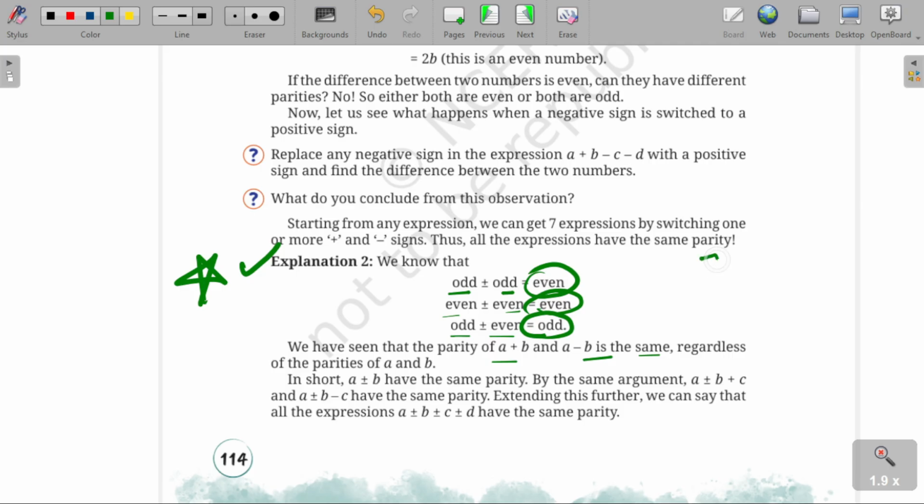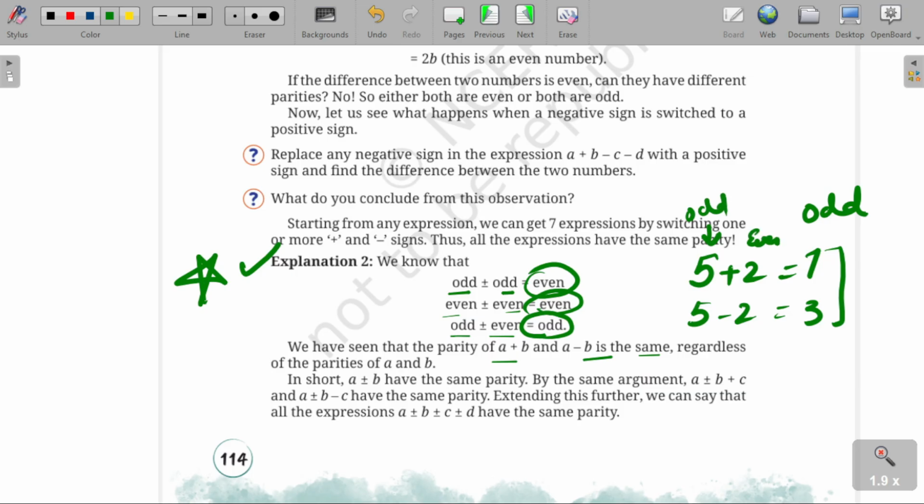See, 5 plus 2 is 7. 5 minus 2 is 3. They both are odd. This is odd and this is even, as in the operands. Okay.